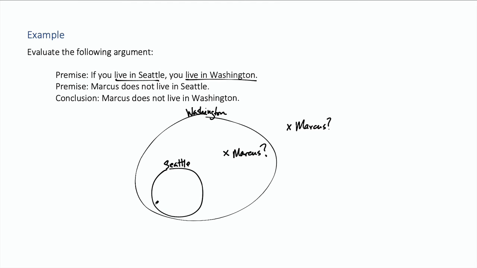Okay. So, well, Marcus is not in the Seattle circle. The question is, is the conclusion now by default true? Marcus does not live in Washington. Well, it's certainly a possibility that Marcus does not live in Washington. That's right here. However, there is also the possibility that he does live in Washington, right here. So the conclusion is not forced onto us, which means that this argument is invalid.